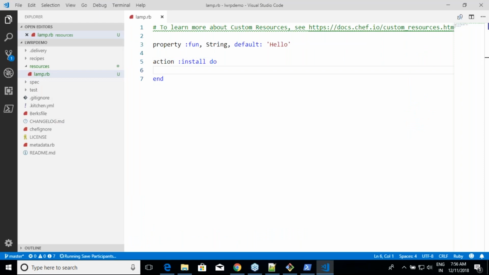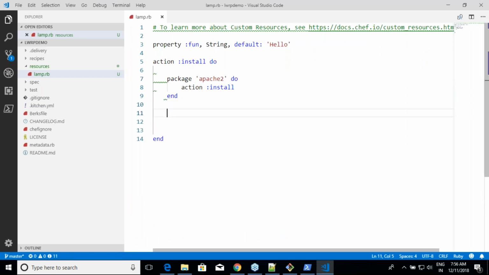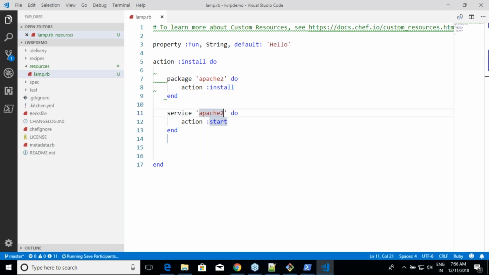So whenever someone says action, do this: package Apache 2, action install, service Apache 2. Okay. I'm writing multiple actions in one shot. One is enable and then start. Simple.